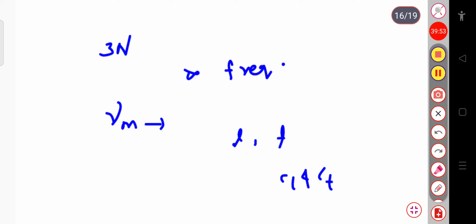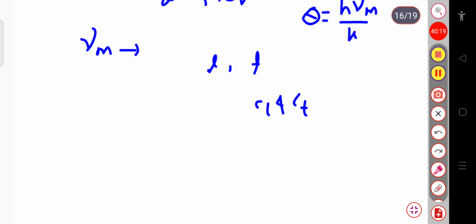The experimental result agrees with the results from Debye's theory of specific heat at very high temperature. According to Debye, theta equal to h nu m divided by k is independent of temperature, but actually theta varies up to 10% with temperature. This theory assumes that the solid consists of identical atoms, so it is not applicable to crystals where the atoms are not identical.